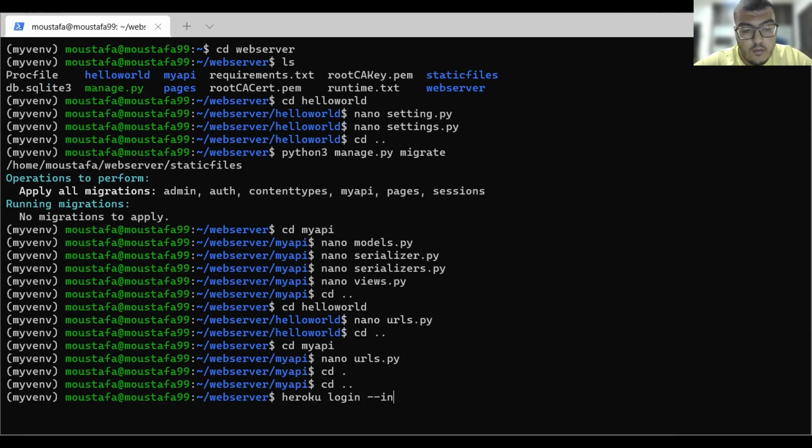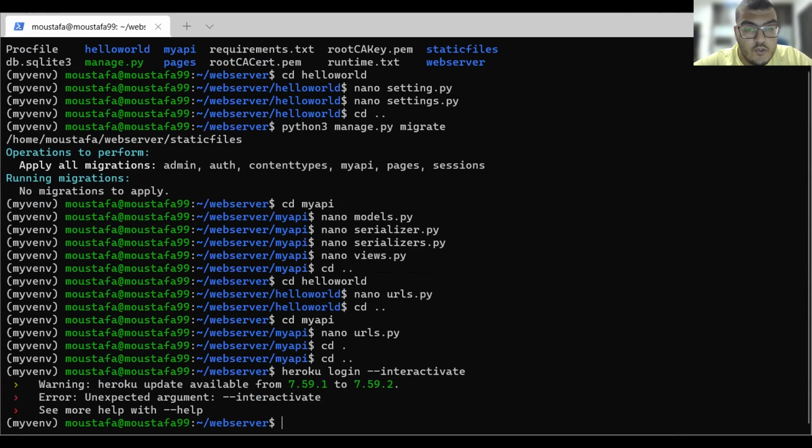Interactive, because we are using this, we are already logged in, so we don't need to log in. And we can also run heroku create, and we will name our application SKEL4213. I've already posted this. So like this, we have actually connected our web server file to the application on Heroku.